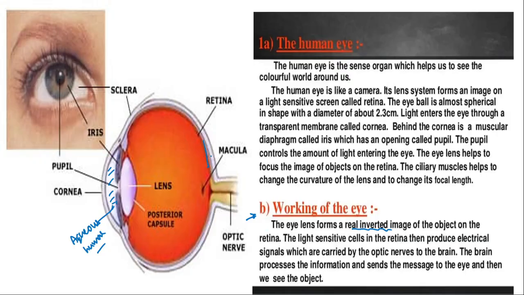The light sensitive cells present on the retina produce electrical signals which are carried by the optic nerve to the brain. There the brain processes the information and sends the message to the eye, and only then can we see the object which is present in front of us.